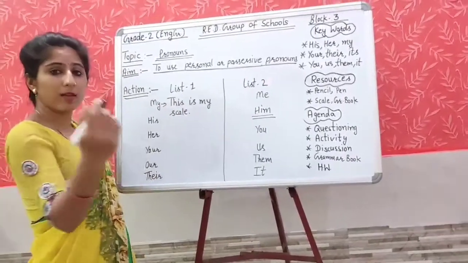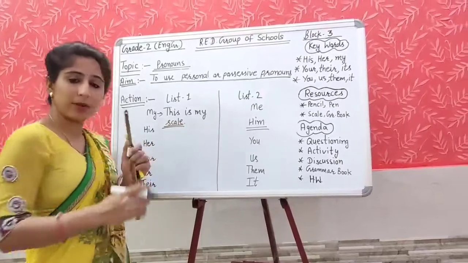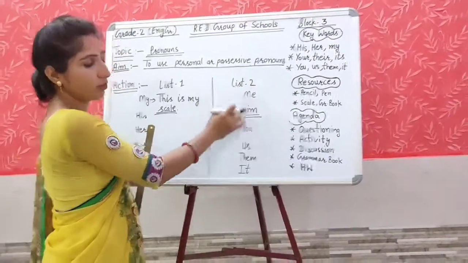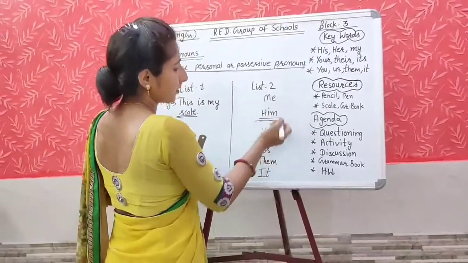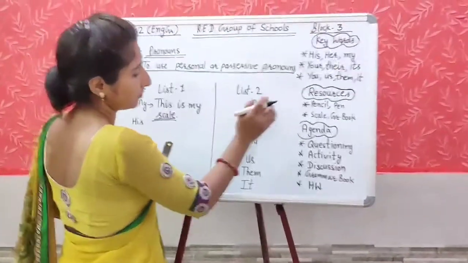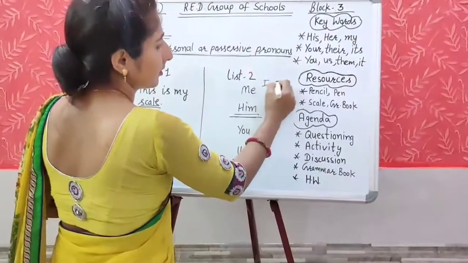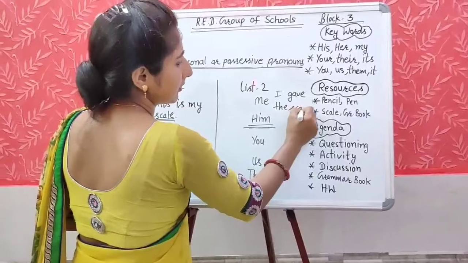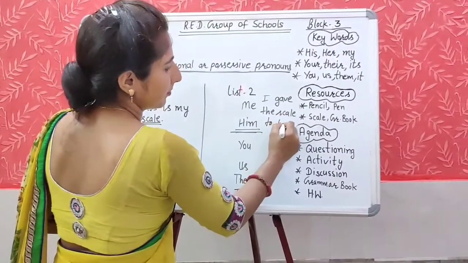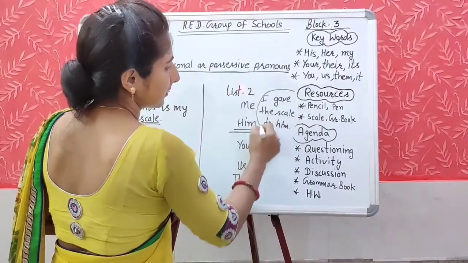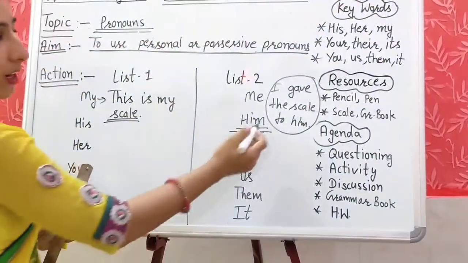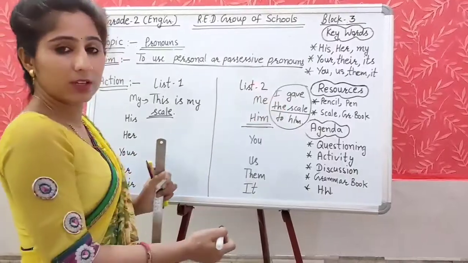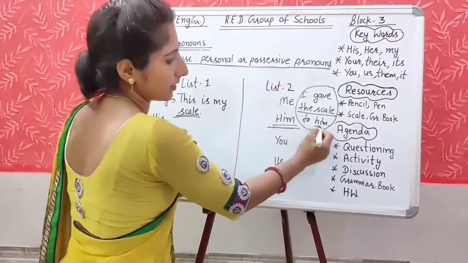Now again I am using scale only. Scale के बारे में ही लिखूंगी, but I will take one word. This time I will choose the word from list 2. Him. So I am going to write about him by using him. I gave the scale to him. Here again I have used scale. Scale के बारे में ही मैंने लिखा, but मैंने word कहाँ से choose किया है? List 2 में से.